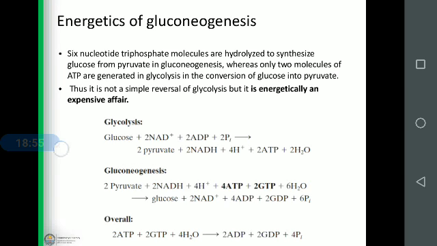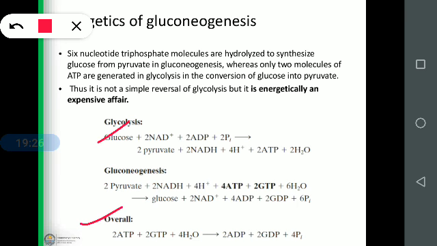This is the overall energetics. In gluconeogenesis, 2 pyruvate plus 2 NADH plus 4 H+, 4 ATP and 2 GTP are required, giving glucose, 2 NAD+, 4 ADP, 2 GDP and 6 Pi. So overall, more energy is consumed in gluconeogenesis when compared to glycolysis. So it is an energy-utilizing pathway.